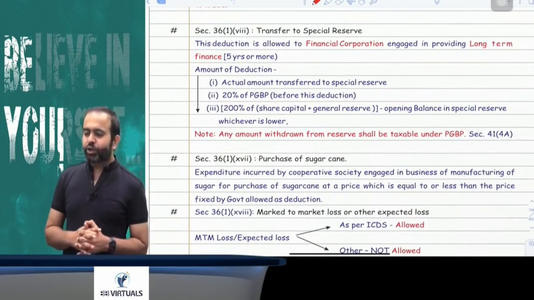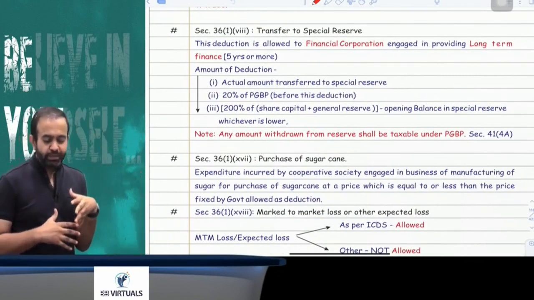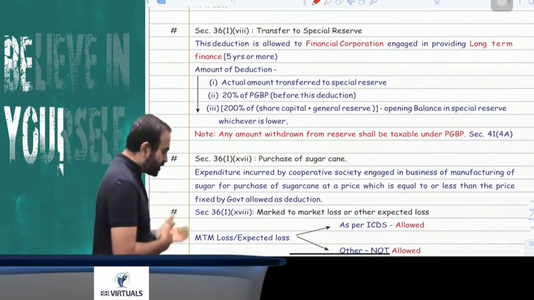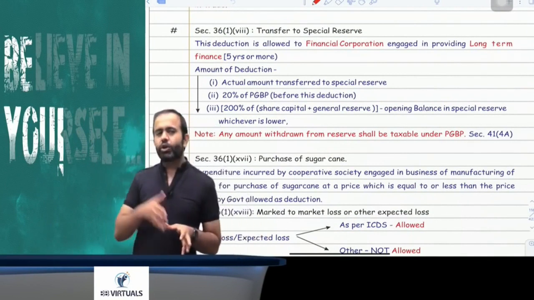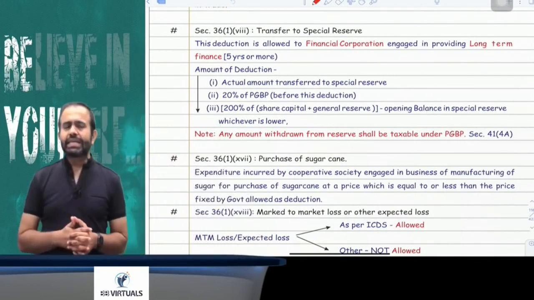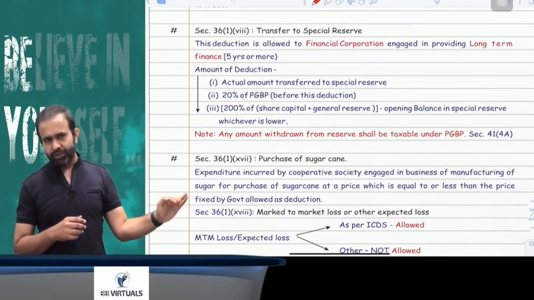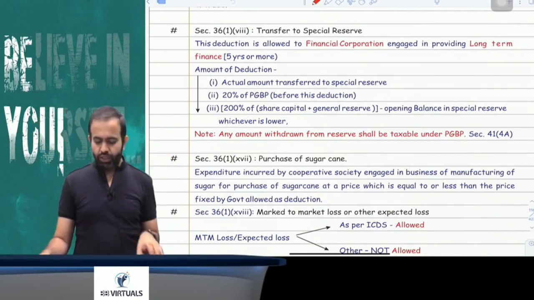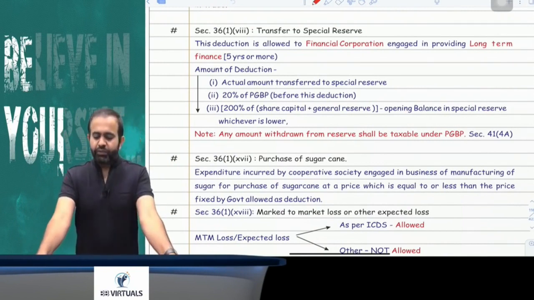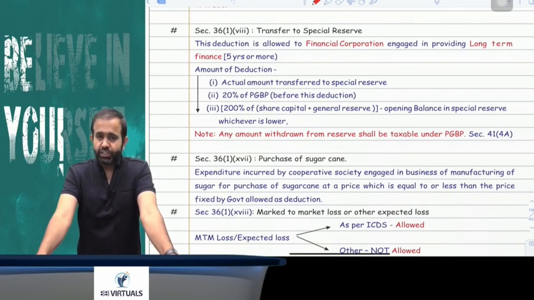Now, if a financial corporation is engaged in long-term funding, long-term finance, long-term funding means any loan which is going to be repaid only after a minimum of 5 years, that is called long-term finance. So if any financial corporation engaged in long-term finance creates any special reserve, then deduction is allowed under section 36. What will be the amount of deduction?